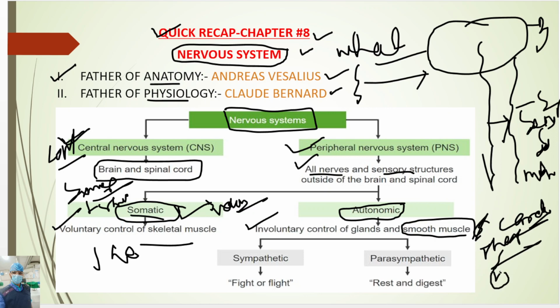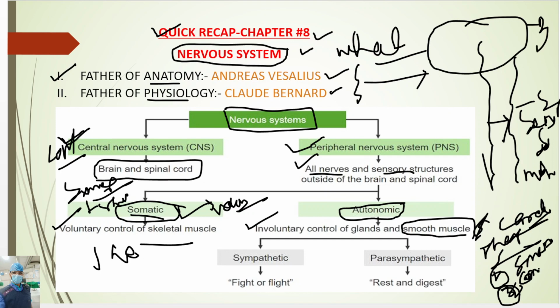One is smooth muscle, the second is cardiac muscle, and the third is skeletal muscle. Skeletal muscle is controlled by the somatic nervous system, and smooth muscles and cardiac muscles are not voluntary. They are controlled involuntarily by the autonomic nervous system.